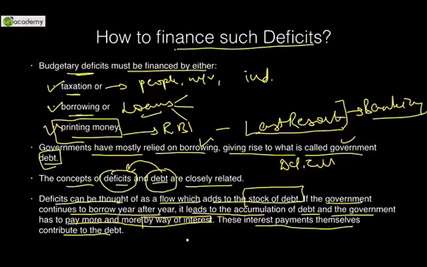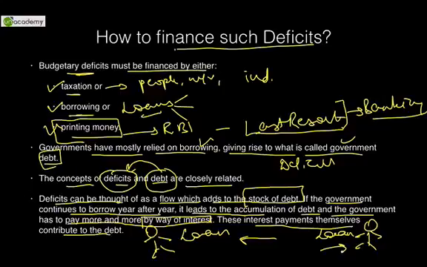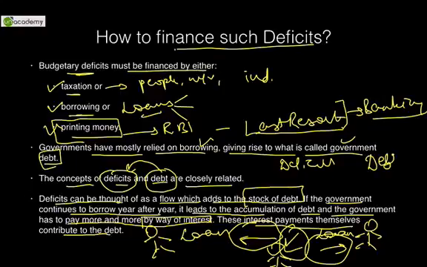So what you do is, you take a loan, let's say from the first person. In order to repay him the loan, you take another loan from the second person. In order to repay him, you take a third loan from any other person. And not to forget the interest that is payable on this loan. So it is principal plus interest. So this gets a country or a government in a situation known as debt trap. You get trapped in your own web of borrowing. Debt trap. So this is a very dangerous situation.